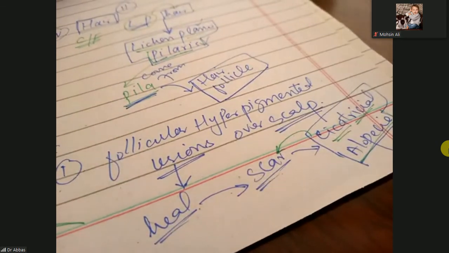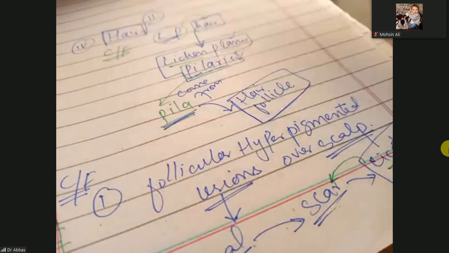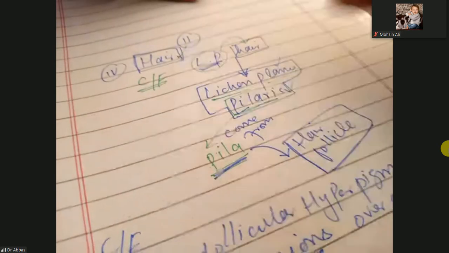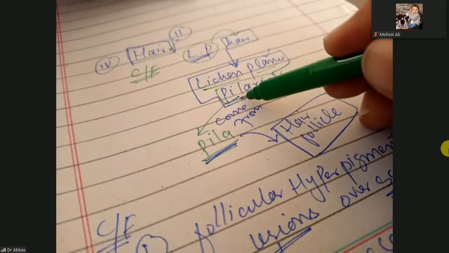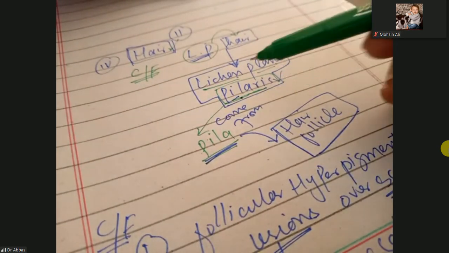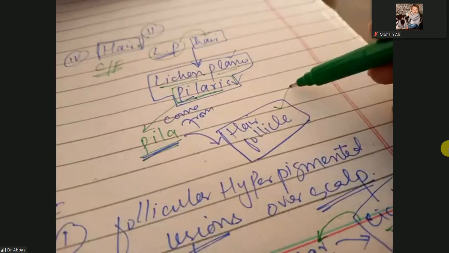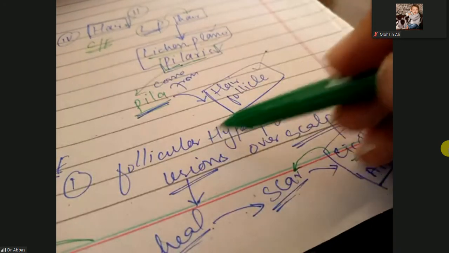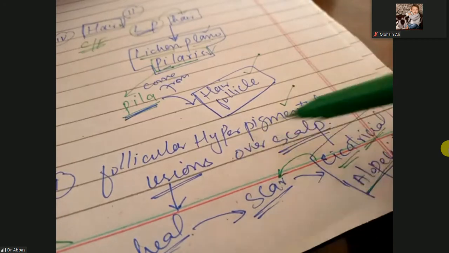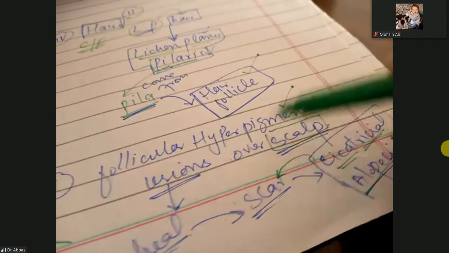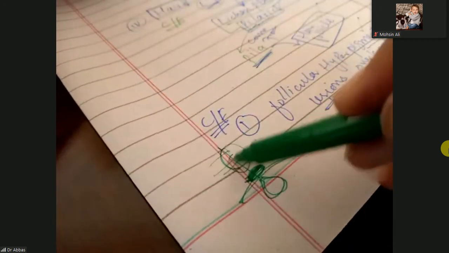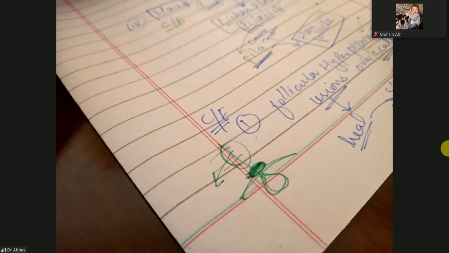So what is the clinical presentation when there is hair involvement? When there is hair involvement, we call it lichen planopilaris. It means lichen planus involving the hair follicle. So the hair follicle will become hyperpigmented lesions over the scalp, and the shaft of the hair will drop.